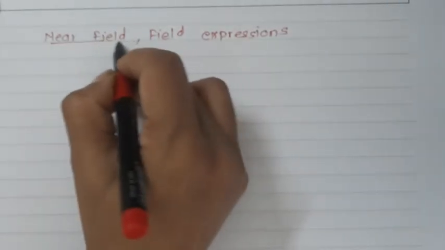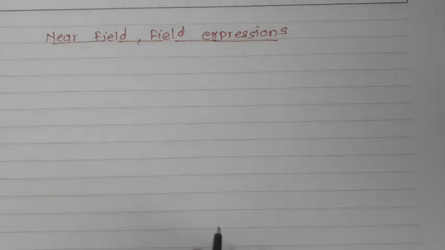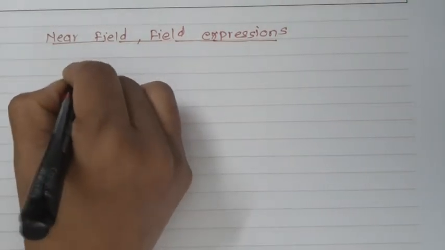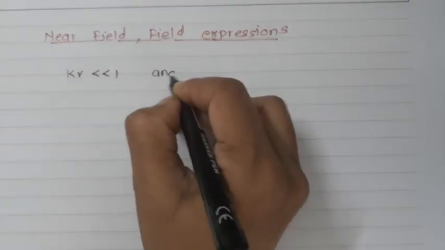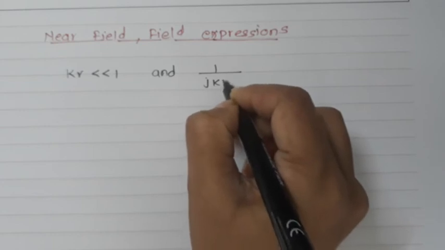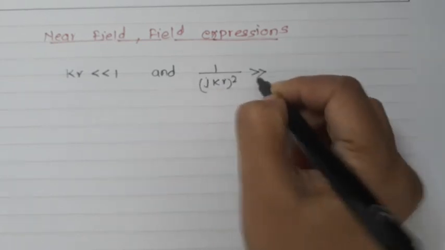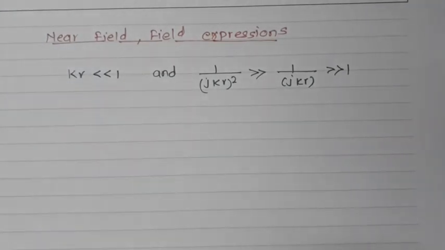If we restrict the observation point very close to the source, we get the near field expression. So in the near field we can say that kr is much smaller than 1, and 1 upon jkr square is greater than 1 upon jkr, which is also greater than 1.